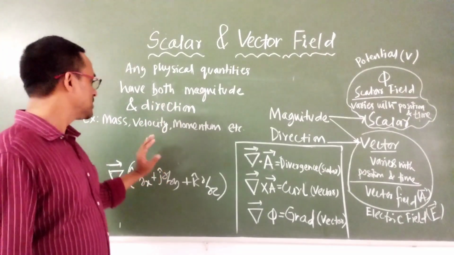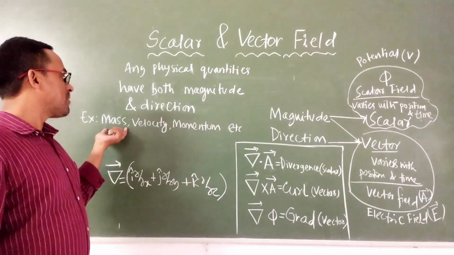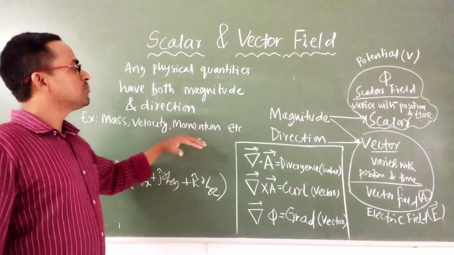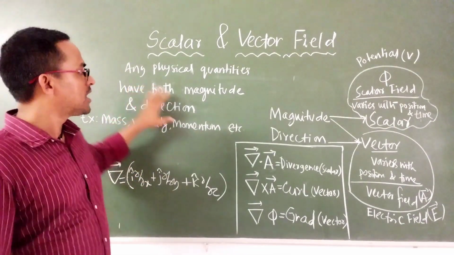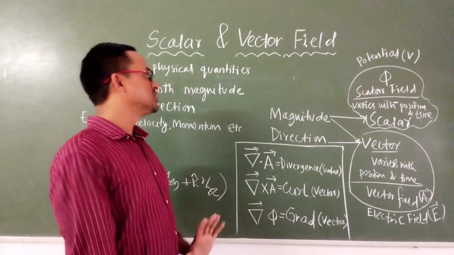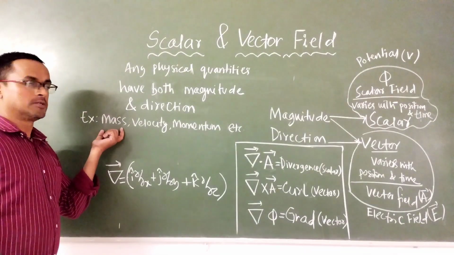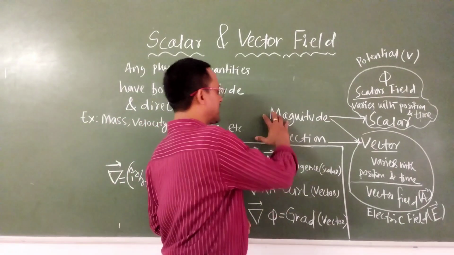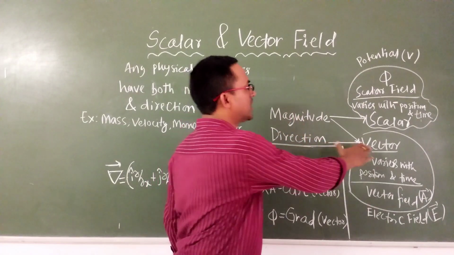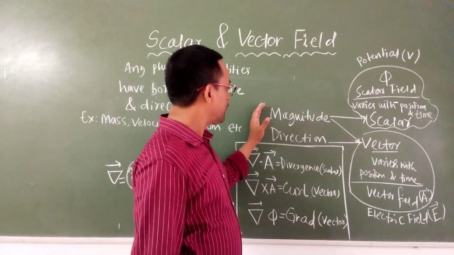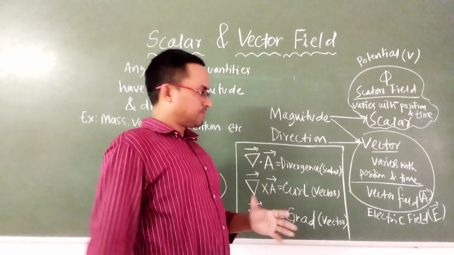It is a physical quantity, but the uniqueness here is that you have magnitude and direction. But in the case of mass, it has only magnitude. Similarly, momentum is also a physical quantity, and it has magnitude and direction. But in the case of mass, there is no direction, but it has magnitude. If any physical quantity has both magnitude and direction, we call it a vector. And if any physical quantity only has magnitude, we call it a scalar.